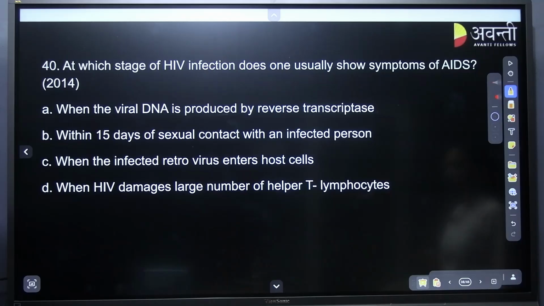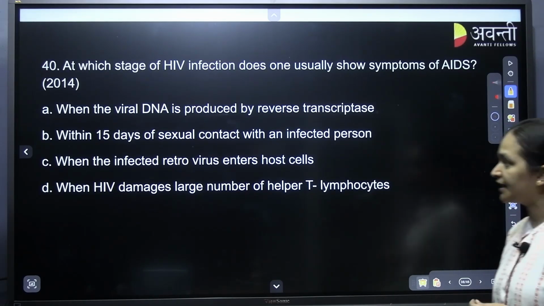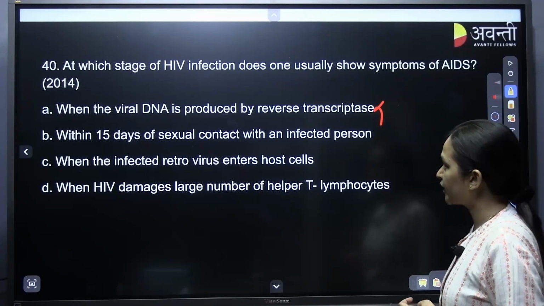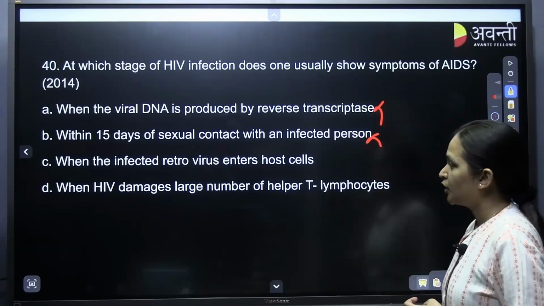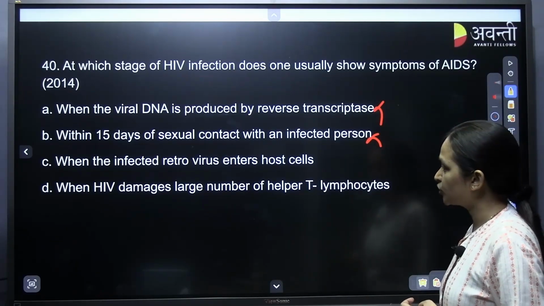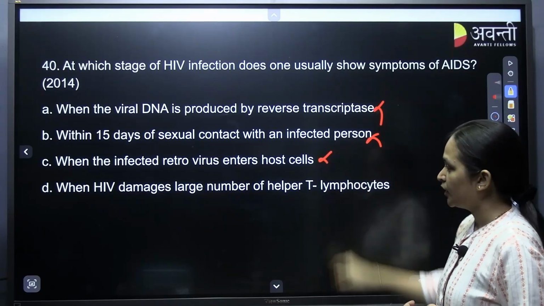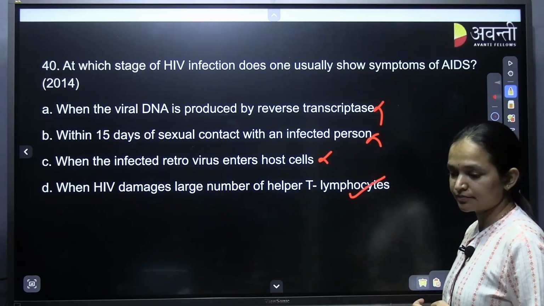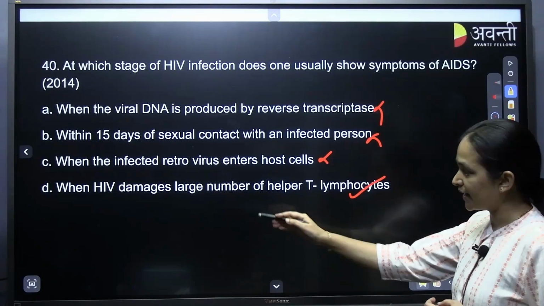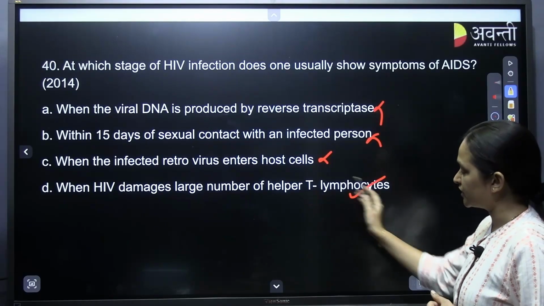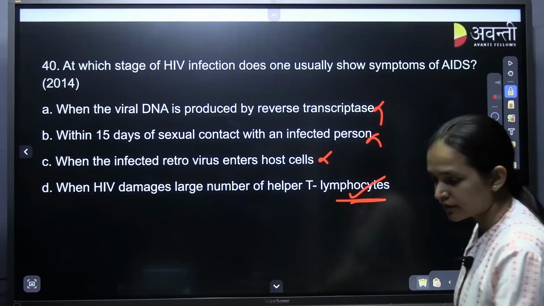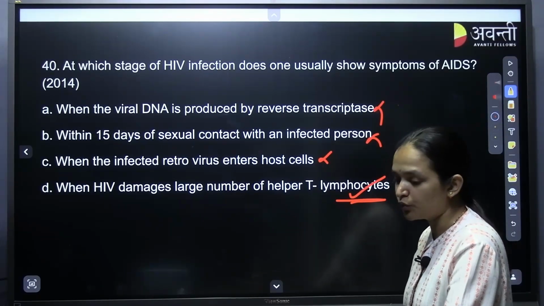At which stage of HIV infection does one usually show symptoms of AIDS? Is it when the viral DNA is produced by reverse transcriptase? No. Within 15 days of sexual contact with an infected person? When the infected retrovirus enters the host cell? When HIV damages a large number of T helper cells? When HIV damages a large number of helper T cells, their immune system becomes so weak.